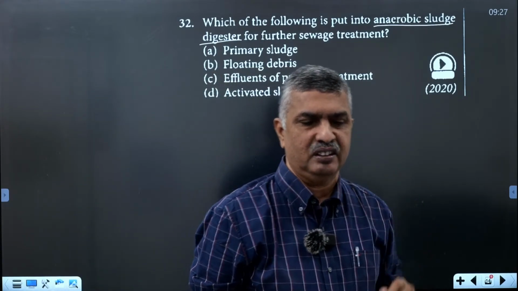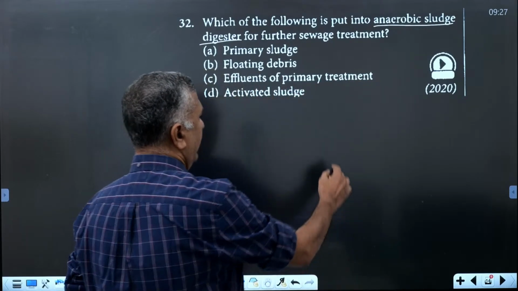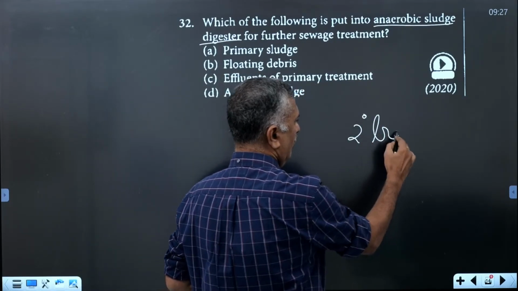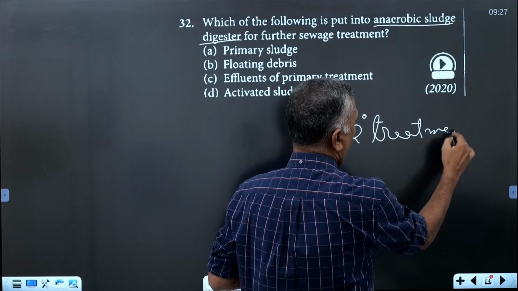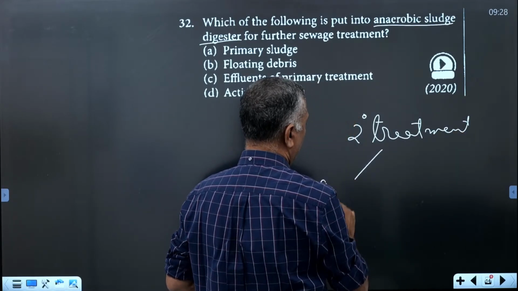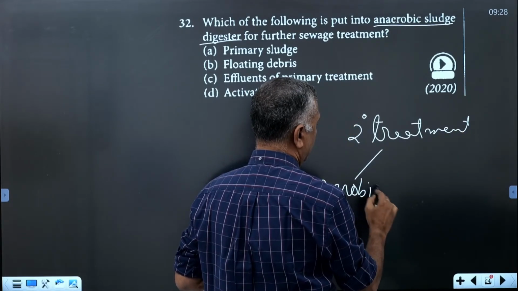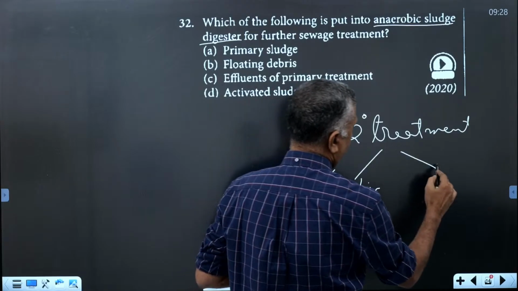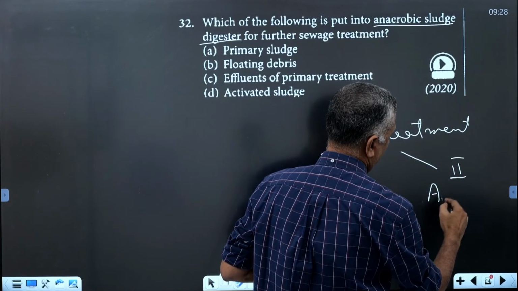There are two processes during secondary treatment: first the aerobic process, and second the anaerobic process.